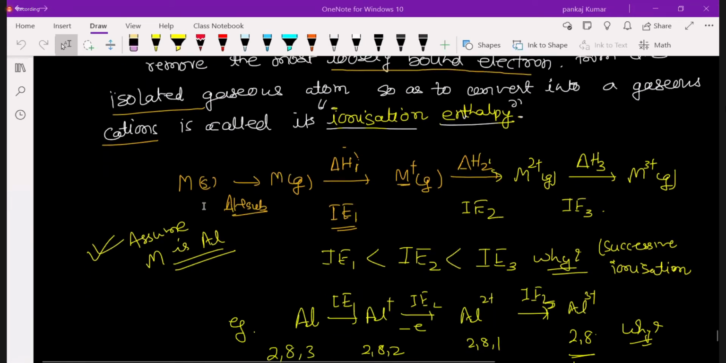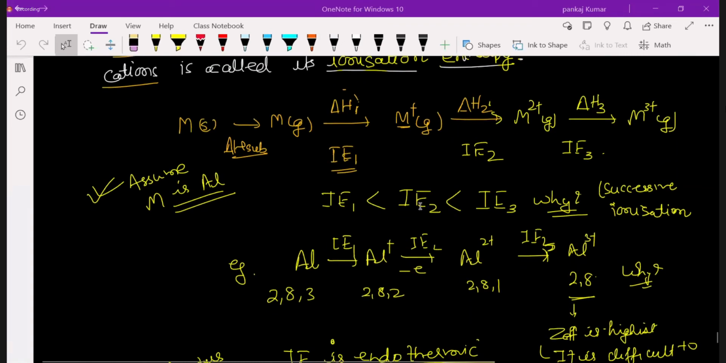Suppose I give an example also. There is one atom called M. First you convert the solid atom into the gaseous state, and then if you give energy IE1, we lose one electron and it becomes an M plus gaseous ion. Then again, if you give energy, it becomes an M2 plus gaseous ion. If you give energy, it becomes an M3 plus gaseous ion. And I also told you that IE3 will be more than IE1.